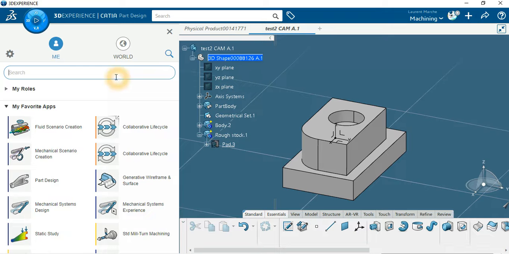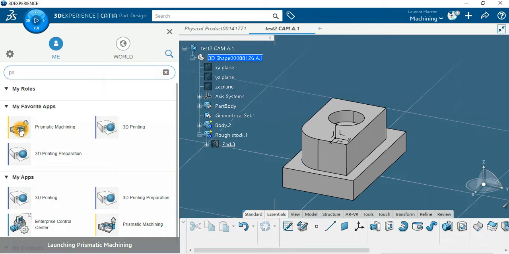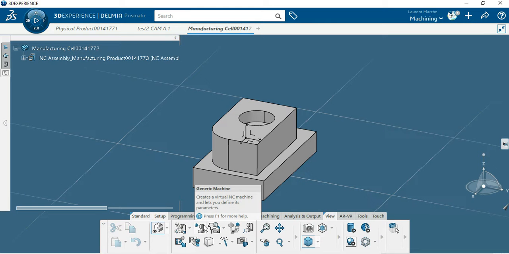Manufacturing or Prismatic Machining. Then on the setup here, you've got a generic machining. So you can take the first one.